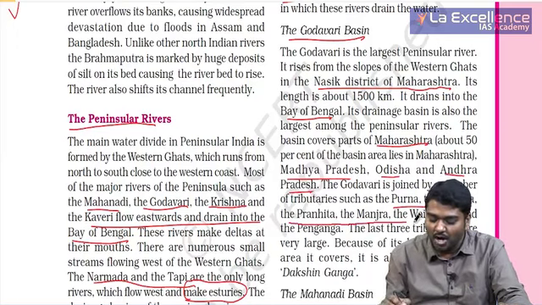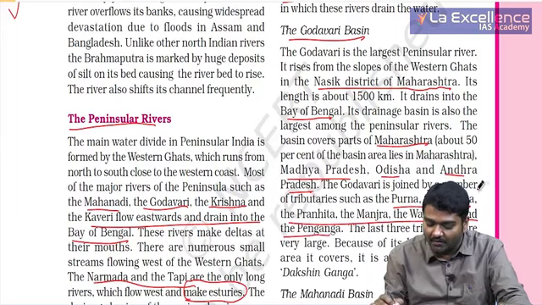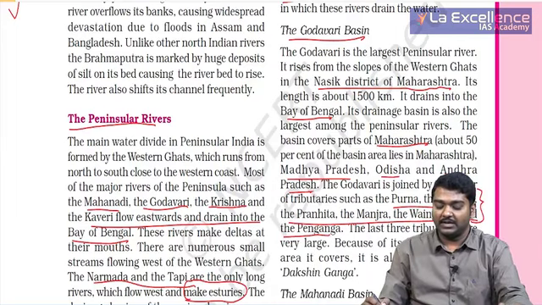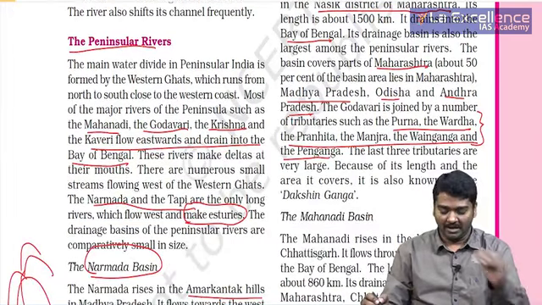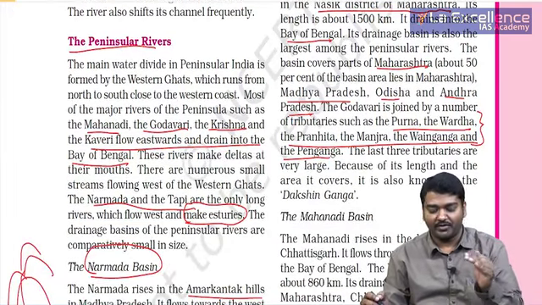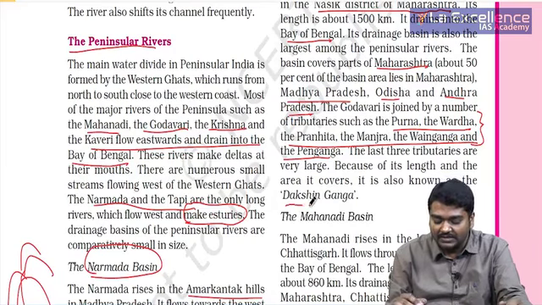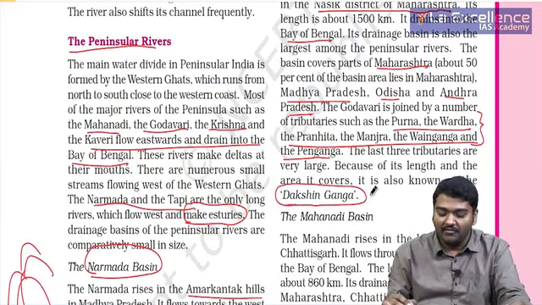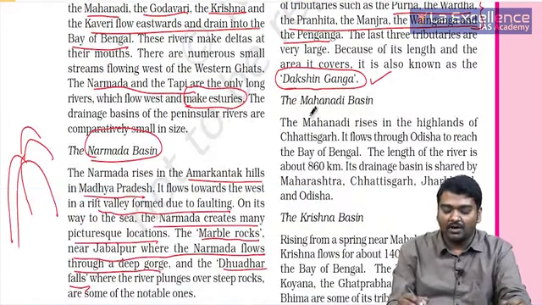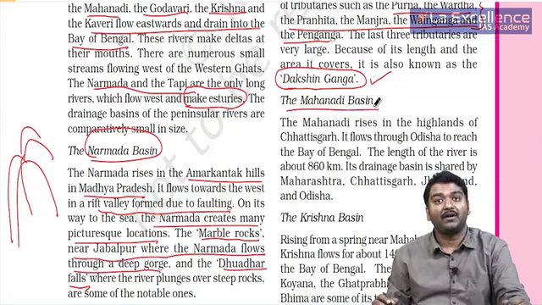UPSC has asked about the tributaries of Godavari. They give you the tributaries and ask whether it is a tributary of Krishna or Godavari, so it is very important for you to look at it. It is one of the largest in entire South India and we call it Dakshina Ganga.